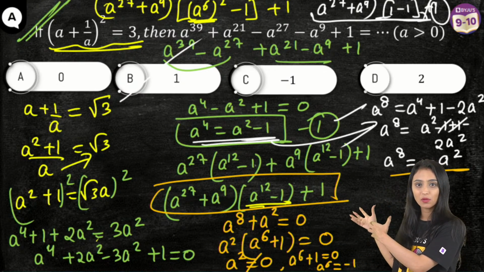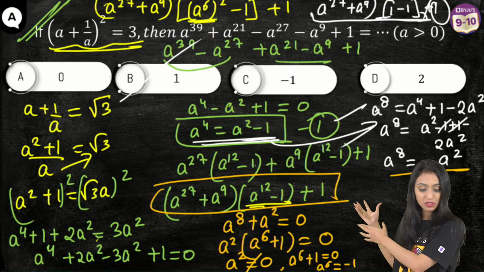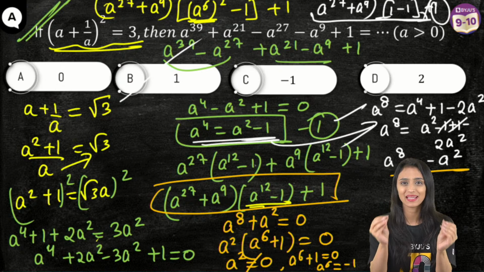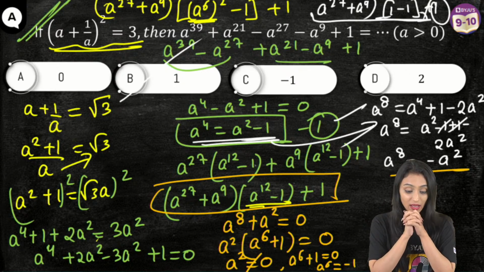I know that it was very calculative. So many steps were involved. But this was a very interesting question if you see, because we are not using anything special here. We are just using the basic algebraic identities.